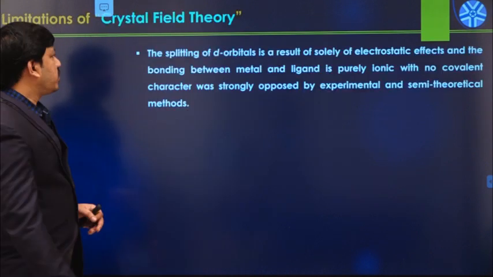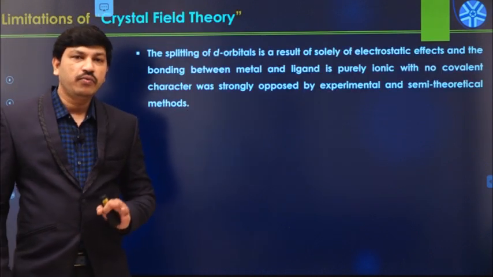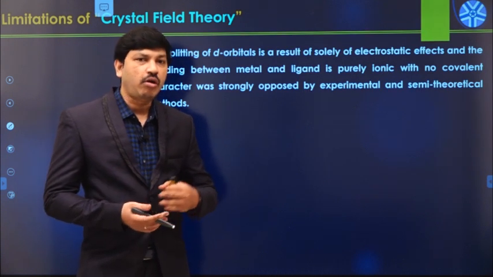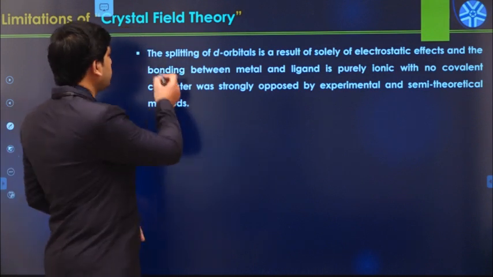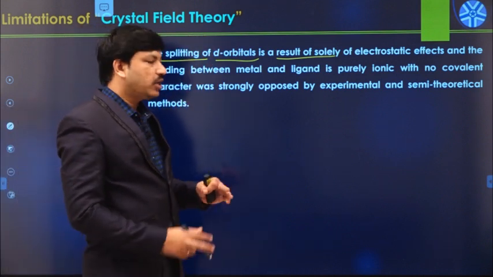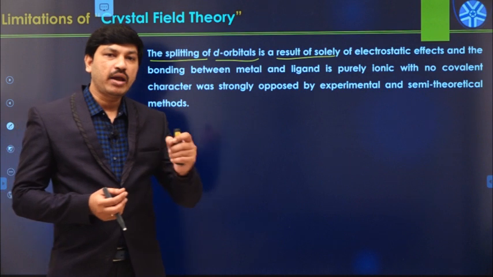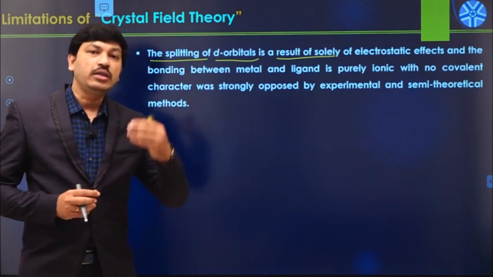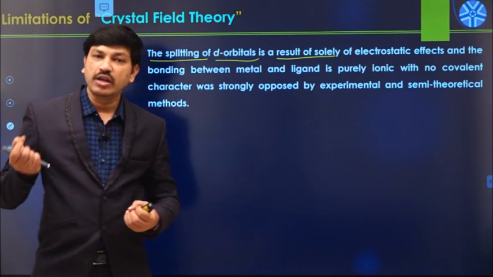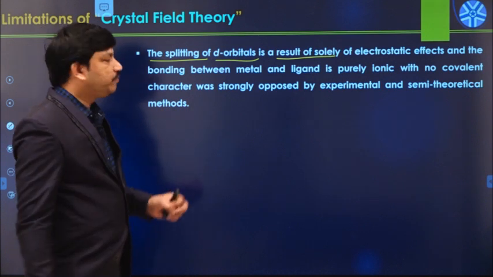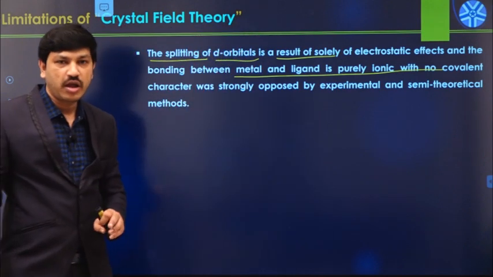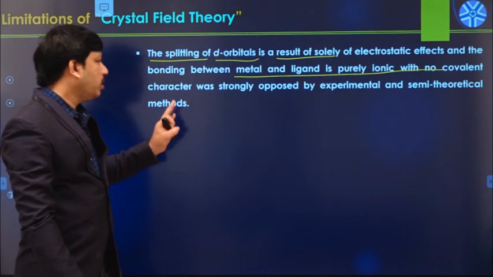So, limitations of crystal field theory. Basically, crystal field theory focuses on the fact that during metal ligand bond formation, or metal complex formation, there is always a splitting of d orbitals. The splitting of d orbitals results solely from the electrostatic effect. That means crystal field theory assumes that the bond between the metal and ligand is purely ionic in nature, mainly because of the electrostatic attractions between the metal d orbitals and ligand orbitals. So according to crystal field theory, the bond between metal and ligand is purely ionic. There is no covalent character in that bond.